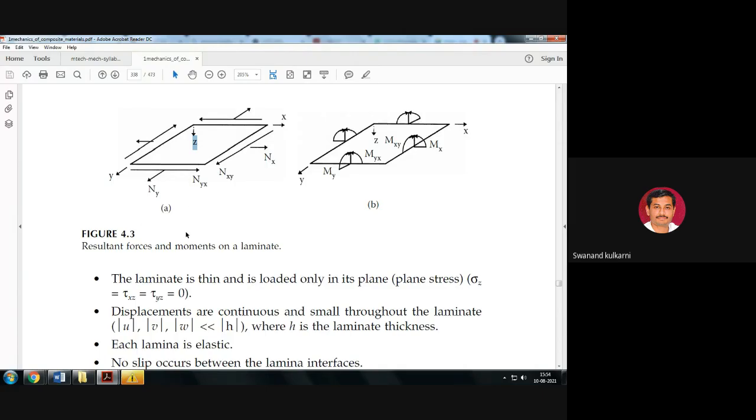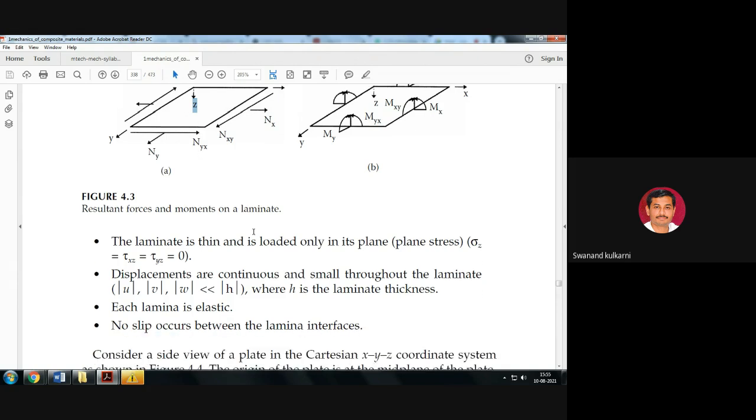So the laminate is thin and is loaded in its plane. Displacements are continuous and small throughout the laminate. Here the laminate is thin and loaded only in its plane. This is the plane, and each and every lamina, and a number of such laminae come together to form one laminate, that we know. For this laminate, a number of layers come together, with M as a moment and this N.